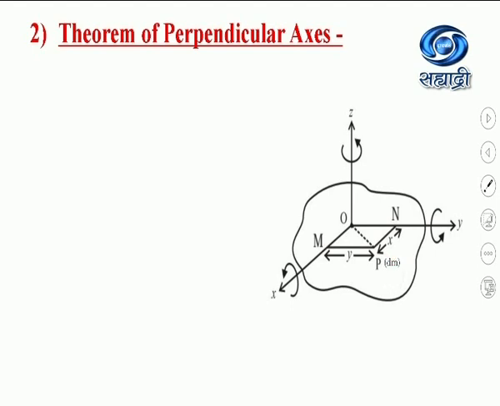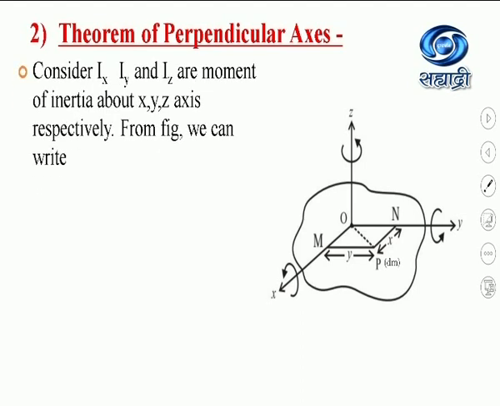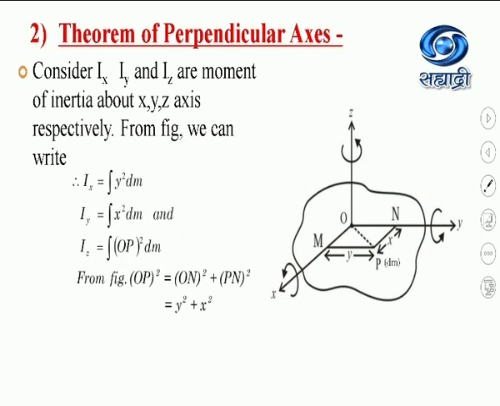Now we will find the moment of inertia about the x-axis, the y-axis and the z-axis. What is the moment of inertia about the x-axis? See here, Ix will be equal to the integration of y square into dm, because according to the definition, the moment of inertia is equal to the product of the mass and the square of its distance from the axis of rotation.